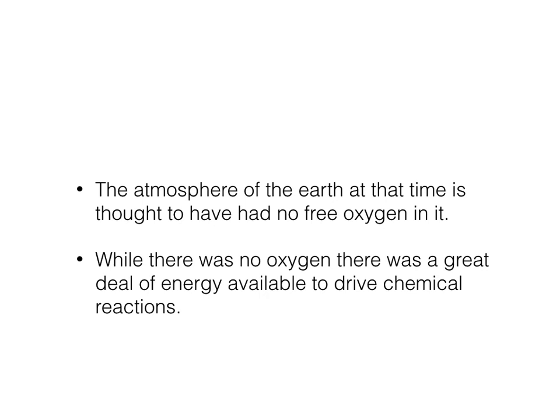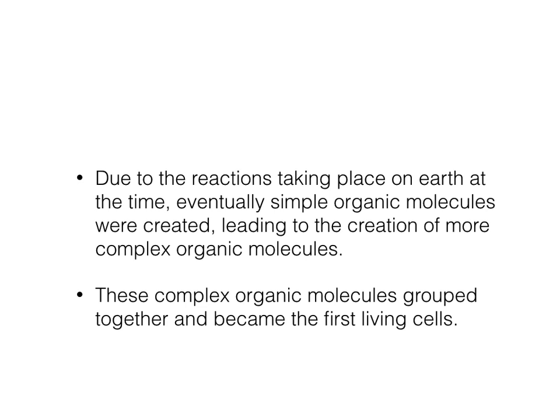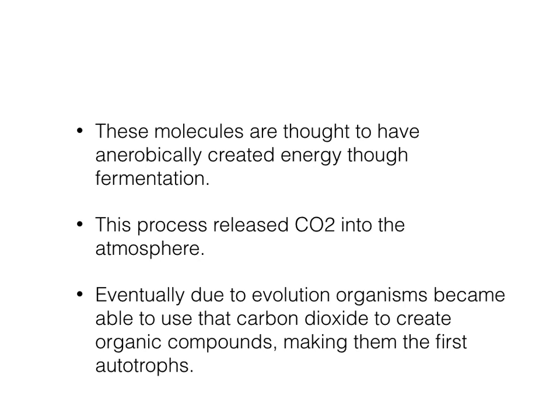Fermentation, we know, releases carbon dioxide. Because there was no free oxygen at the time, that carbon dioxide built up and allowed for autotrophs to evolve. So here is the simple organic fermentation, and here is autotrophs, which can now evolve because there's CO2 in the atmosphere.